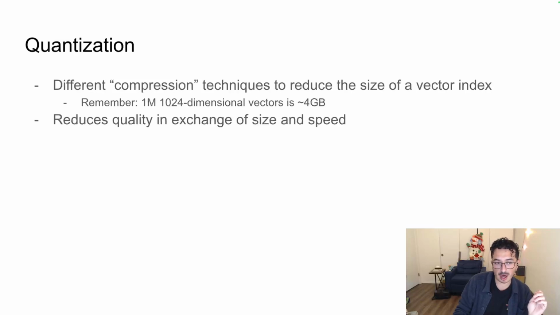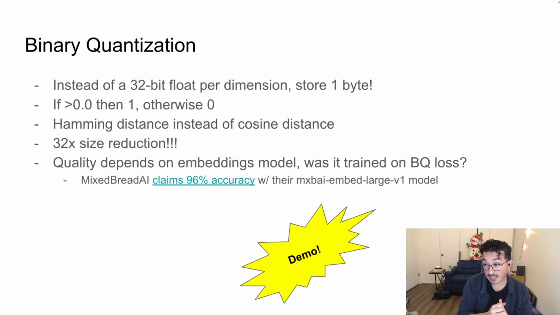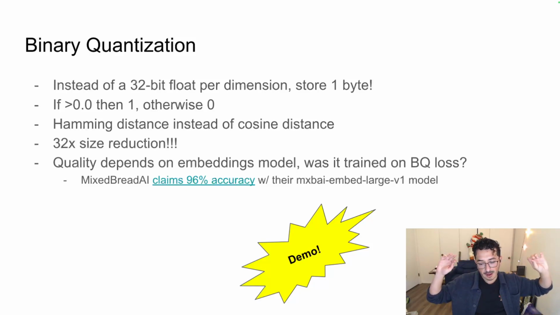There are a number of quantization techniques that you can use. For example, a 32-bit floating point number is quite large. Like we said before, 1 million of them with 1,000 dimensions is around 4 gigabytes. So there are a lot of different strategies you could use to compress these vectors. One of them is binary quantization.